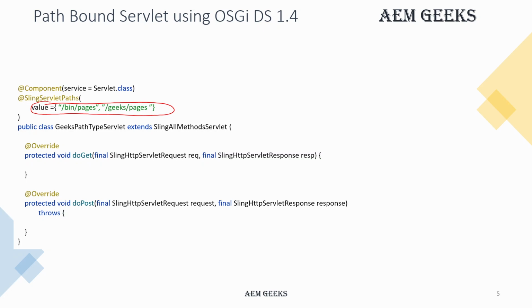Okay, so you can extend either SlingSafeMethodsServlet or SlingAllMethodsServlet. Suppose your only requirement is read, meaning you are only using the GET method, then you can use SlingSafeMethodsServlet. But if you have a requirement to use the doPost method as well, you have to extend SlingAllMethodsServlet.